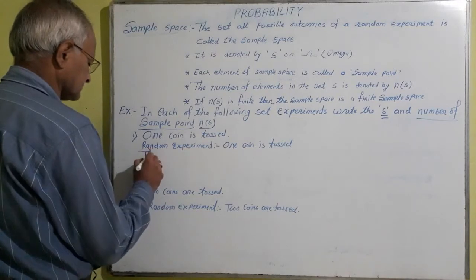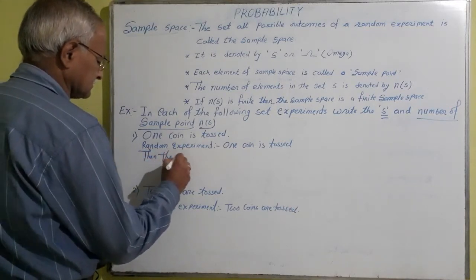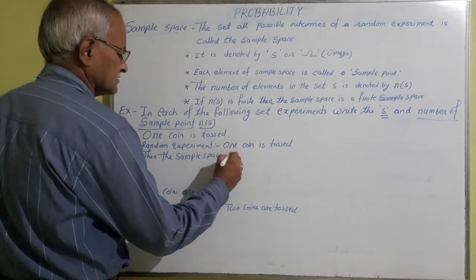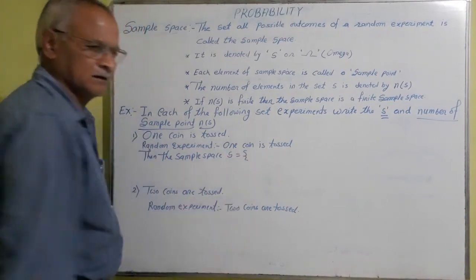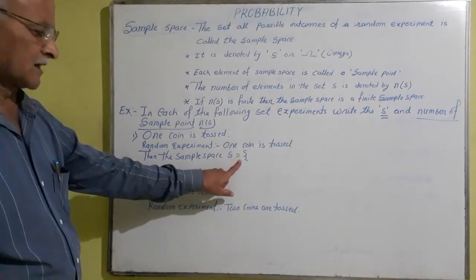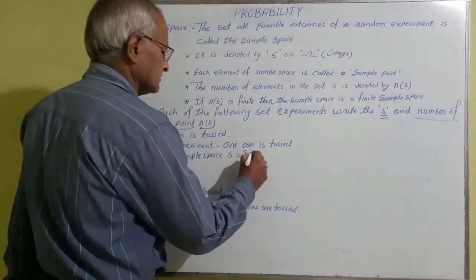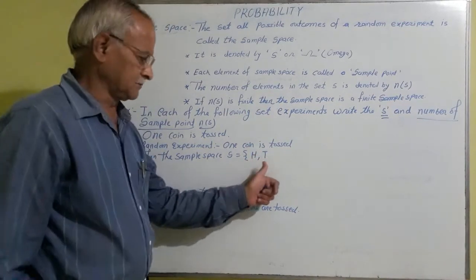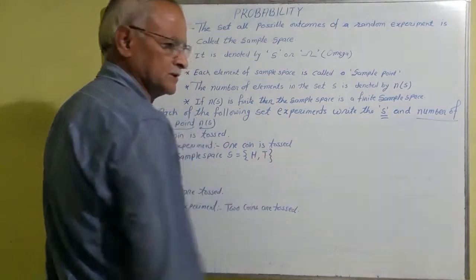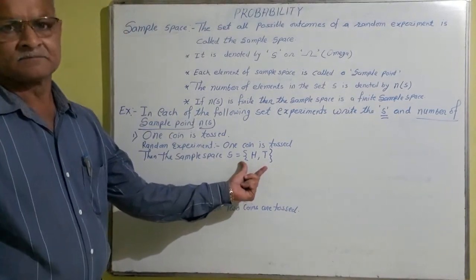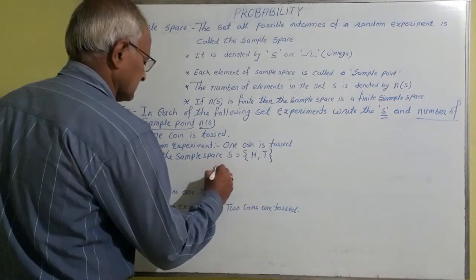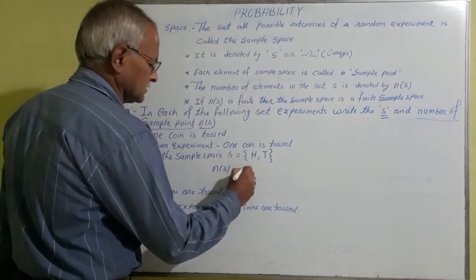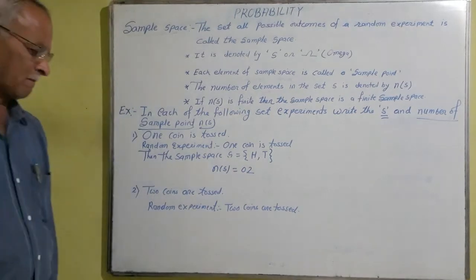Then the sample space S is equal to, all the elements written in curly brackets. What can come? Head or tail. H for head, T for tail. Only these two possibilities are found, and therefore the number of elements in the set S is 2.